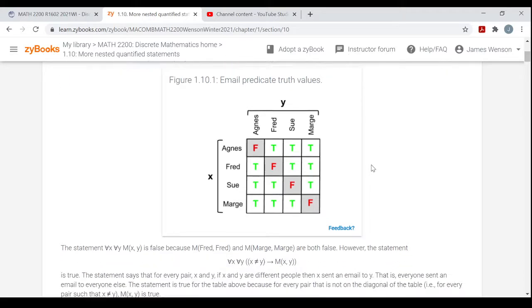Right. So their example here gives this table with emails and all that. Like, we want this kind of thing where notice how Agnes didn't send an email to herself. Fred didn't send an email to himself. Sue didn't send an email to herself. And Marge didn't send an email to herself. But Agnes sent an email to Fred, Sue, and Marge. Fred sent an email to Agnes, Sue, and Marge. Everybody sent an email to everyone else but themselves.